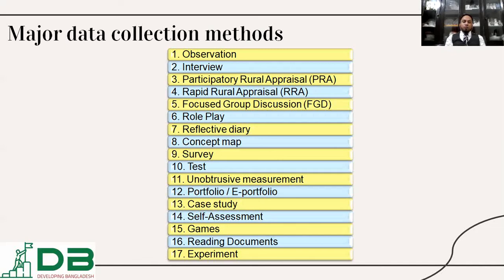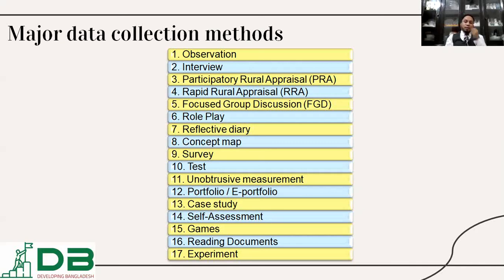Then for highly educated respondents, the focus group discussion could be the best method for collecting data. In the focus group discussion, we select 20 to 25 stakeholders in a room. Then we discuss each and every question of your study, and we collect opinions from each of the respondents. So focus group discussion, or FGD, has a guideline, and in the FGD method we can collect data from a group of people at a time. This is one popular method of data collection.